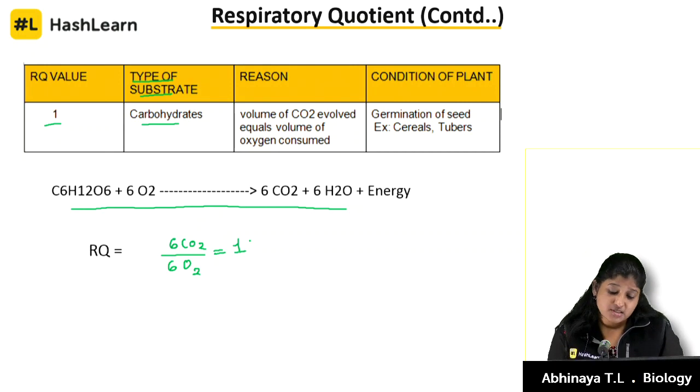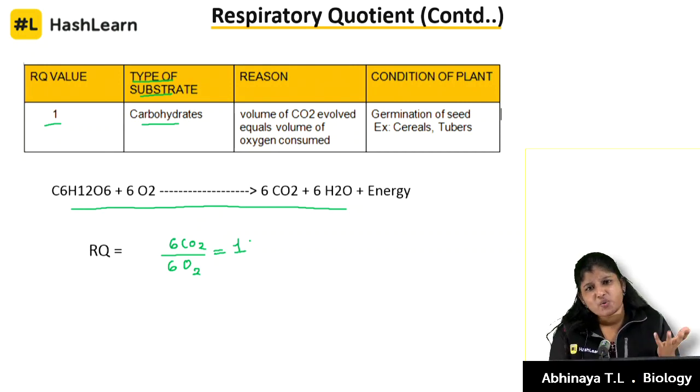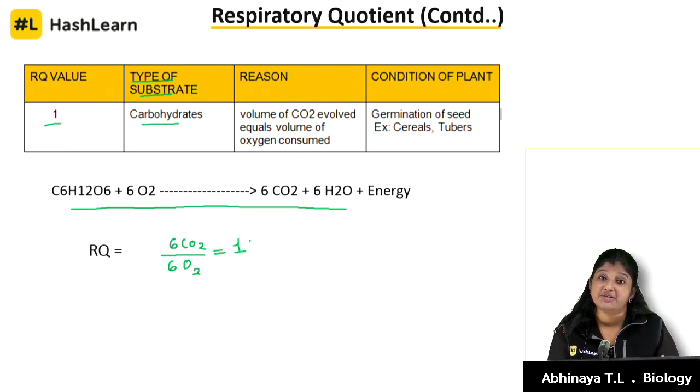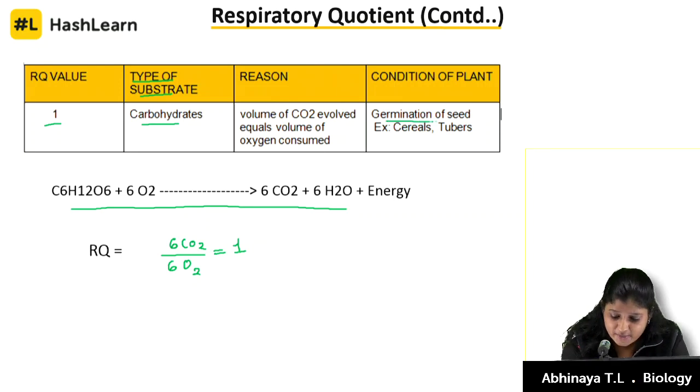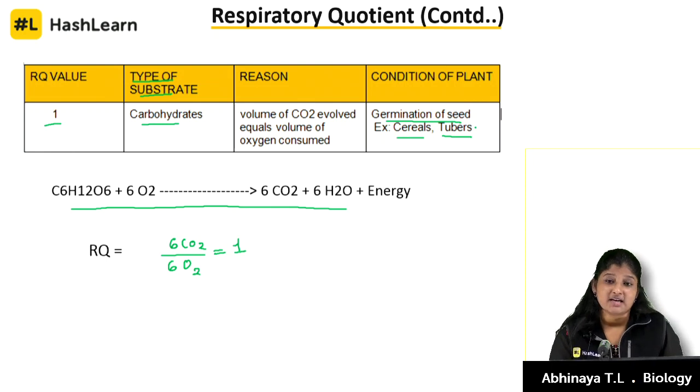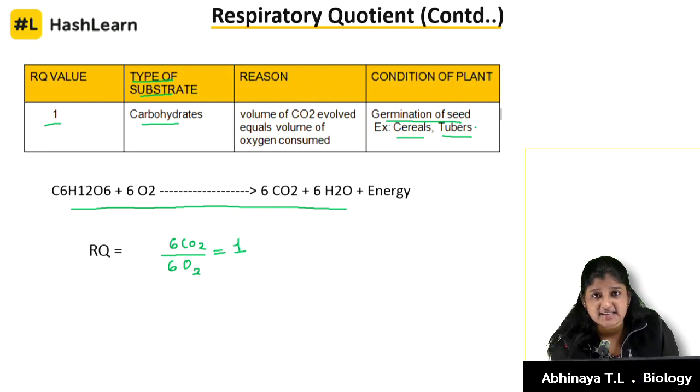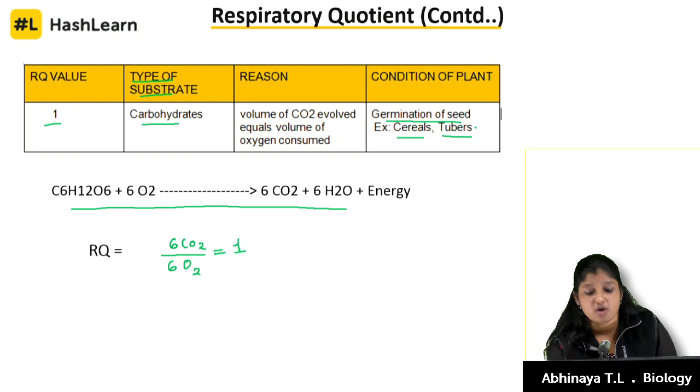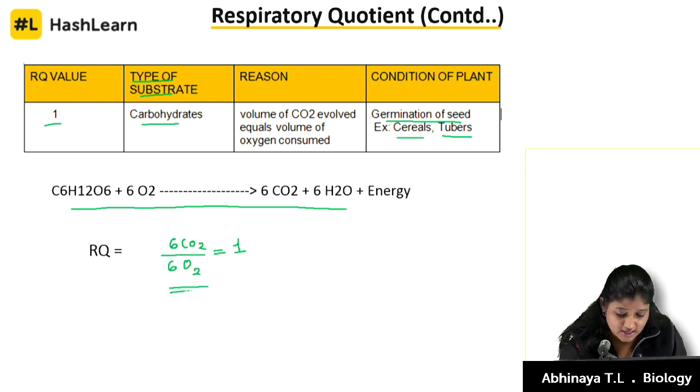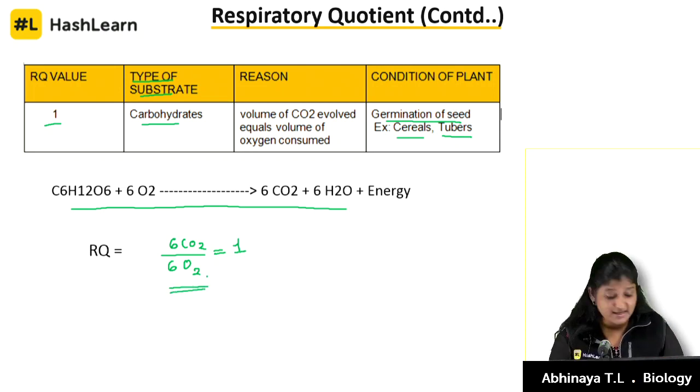That is why. So, where are the conditions where carbohydrates get burned as a respiratory substrate? This will happen in places which are undergoing rapid growth. You can see it in germination of seeds like cereals and tubers. I have given the examples on the right side under condition of plant. I hope you have understood how it is 1 and what condition it takes place. Let's jump into the next respiratory substrate, my friends.